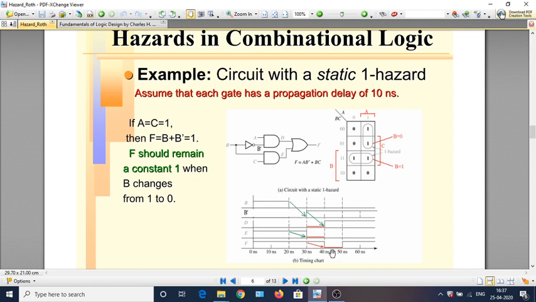Well, how do we detect a static 1 hazard? By drawing the waveform and looking at the timing diagram, one can figure this out, but that is a little tedious. Can we look at the possibility of a static 1 hazard by analyzing the circuit? That is what we are going to learn now.